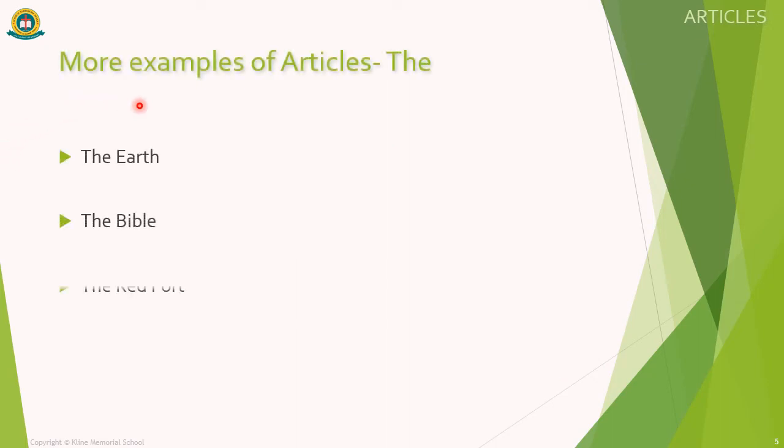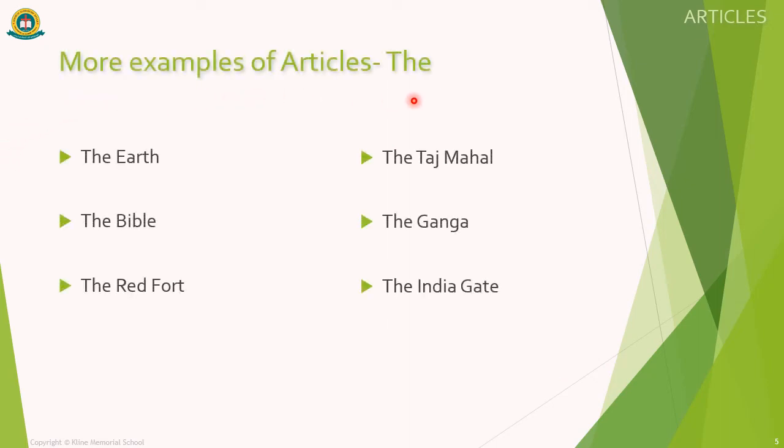Let us see some more examples of articles: the Earth, the Bible, the Red Fort, the Taj Mahal, the Ganga, the India Gate. Let us see the use of article the here. Earth, Bible, Red Fort, Taj Mahal, Ganga, India Gate, all these words are specific words. That's why we are using article the here.